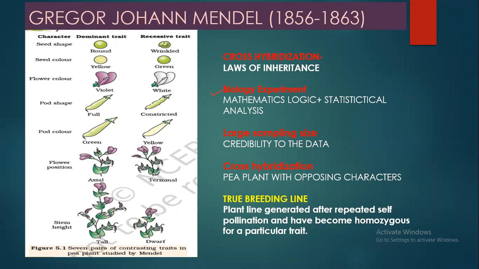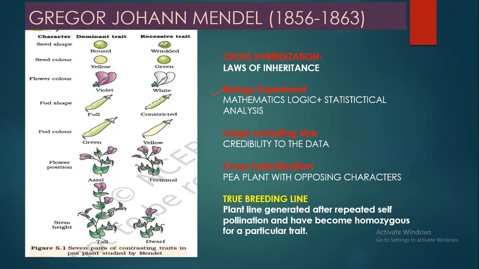What are true breeding lines? True breeding lines are plants generated after repeated self-pollination that have become homozygous for a particular trait. Suppose he took a true breeding plant which was producing round seeds. It will have the two genes available for seed shape, round and round only.